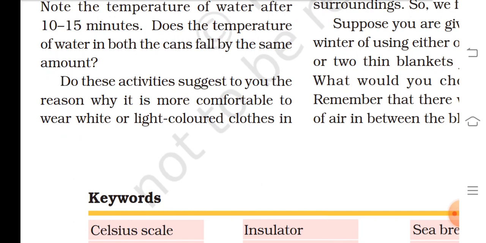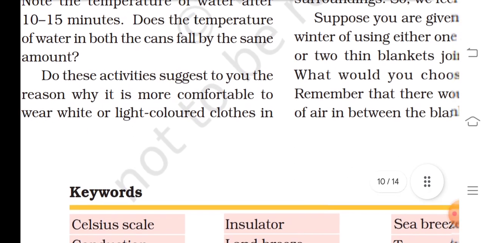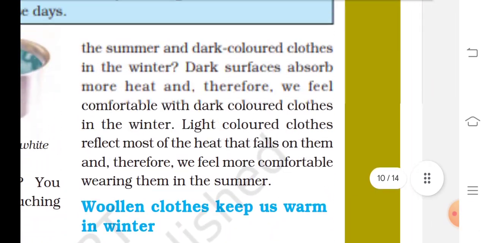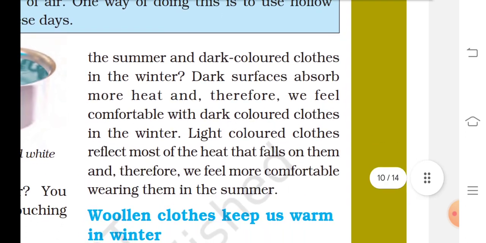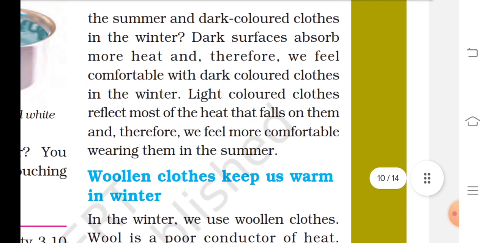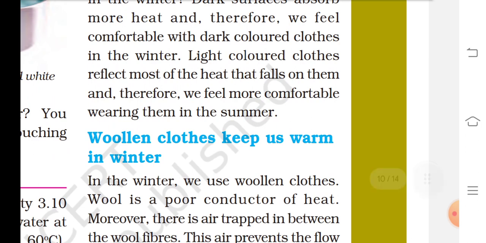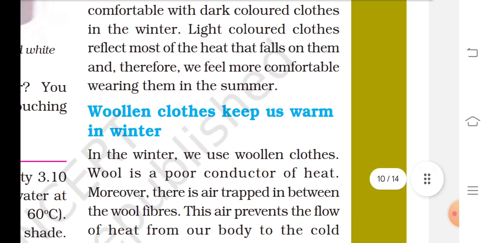Do these activities suggest to you the reasons why it is more comfortable to wear white or light colored cloth in the summer and dark colored clothes in the winter? Dark surfaces absorb more heat, and therefore we feel comfortable with dark colored clothes in the winter. Light colored cloth reflects most of the heat that falls on it, and therefore we feel more comfortable wearing it in the summer.